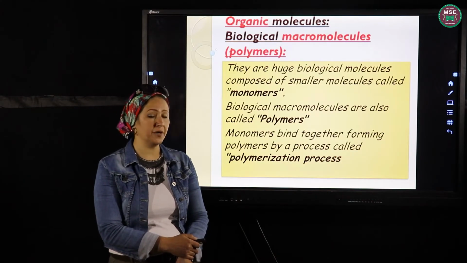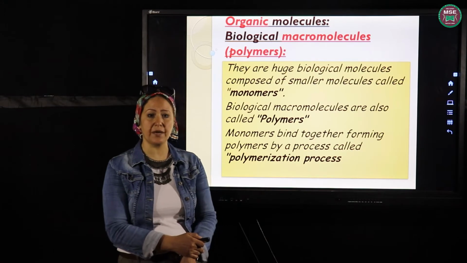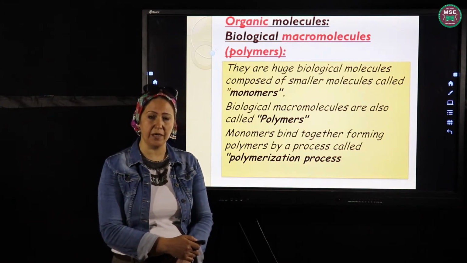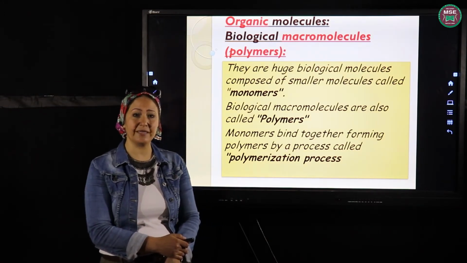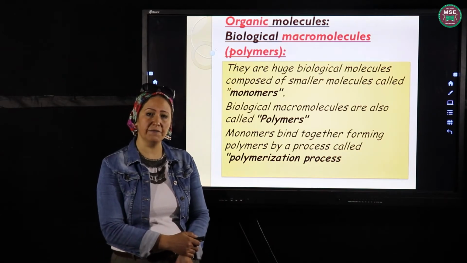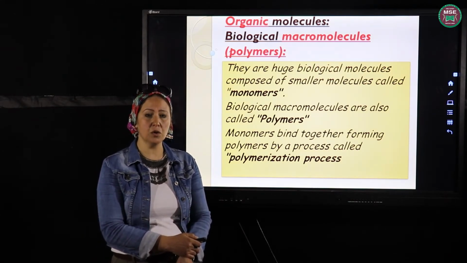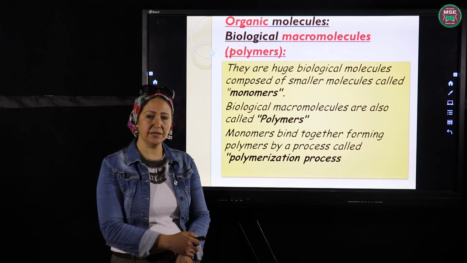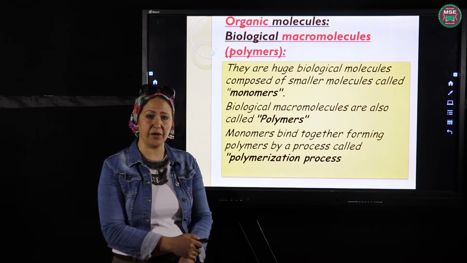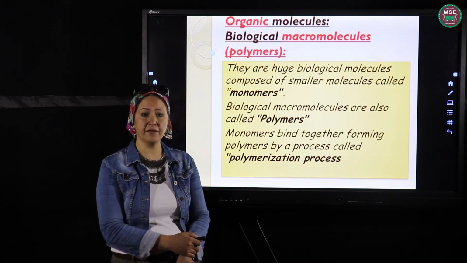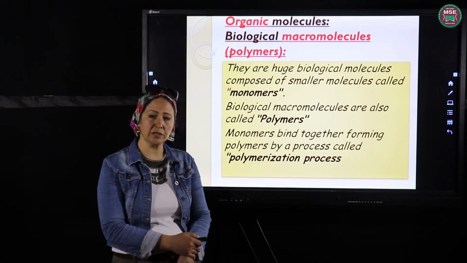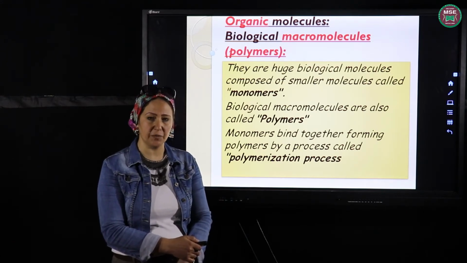As we said, the organic compounds are also called biological macromolecules or polymers, so we have to know that each polymer consists of a group of units called monomers. It means that if we join the monomers together, they give a great polymer through a process we call the polymerization process.